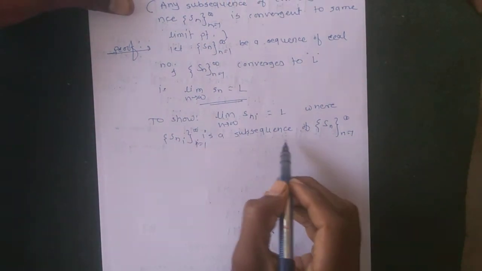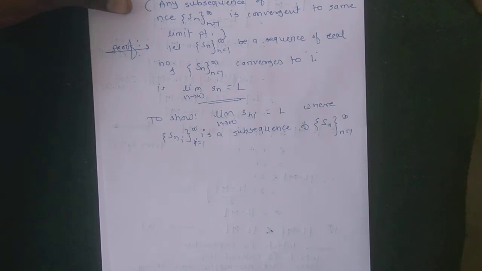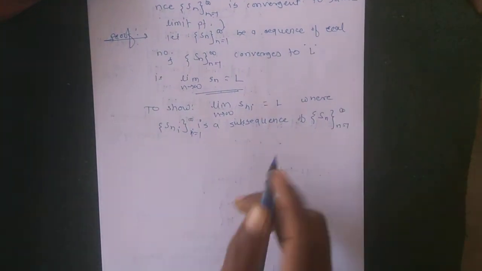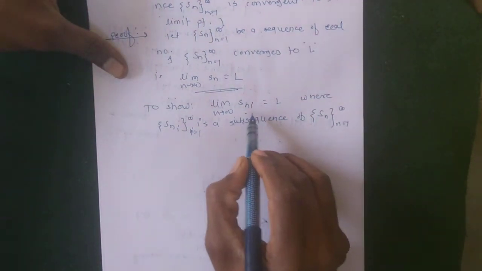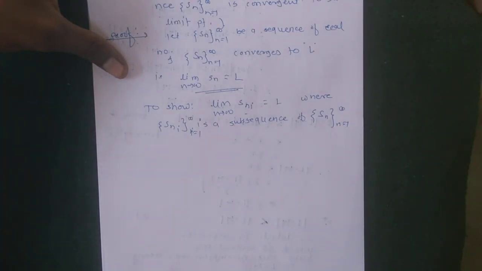So how do we prove that this subsequence is also convergent to L?